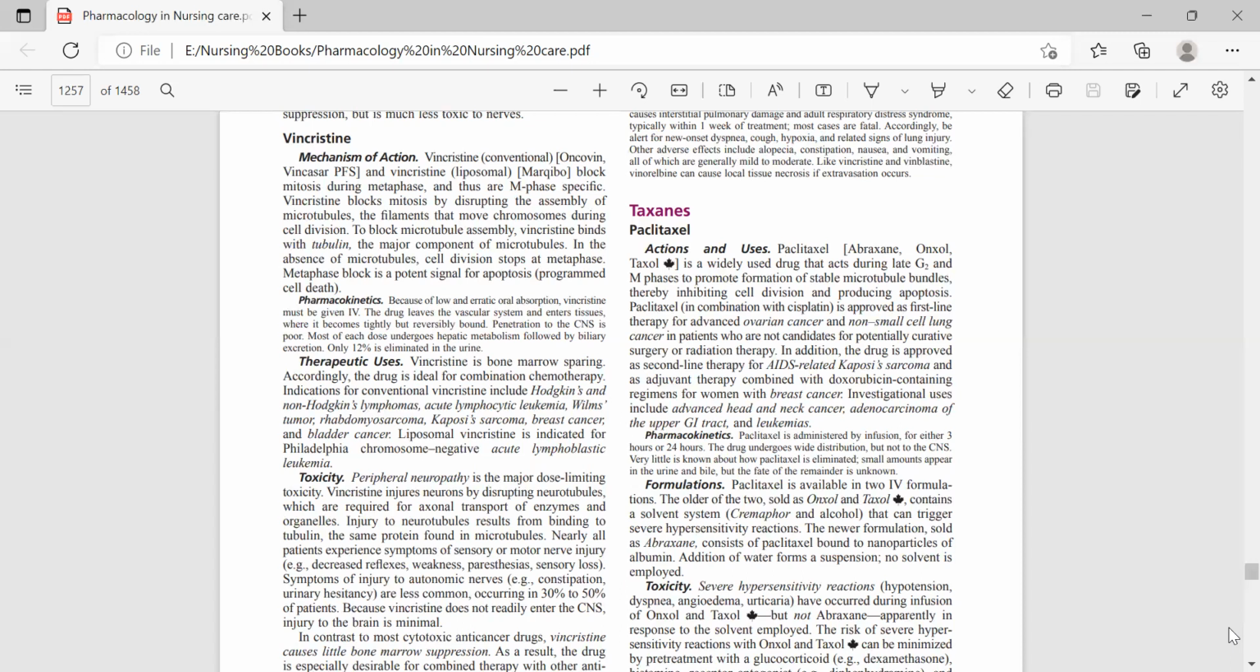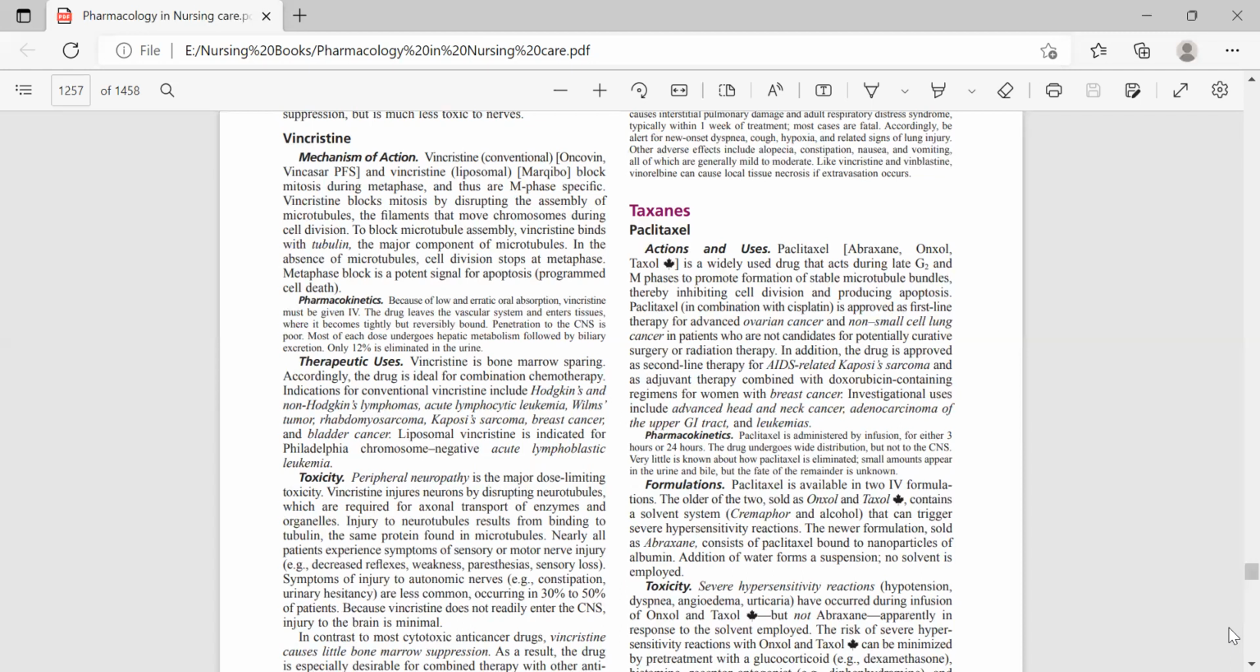I told you earlier, at the start of this lecture, that the toxicity associated with vincristine is peripheral neuropathy, not bone marrow suppression. Vincristine injures neurons by disrupting neurotubules, which are required for axonal transport of enzymes and organelles. Injury to neurotubules results from binding to tubulin, the same protein found in microtubules. The patient experiences symptoms of sensory or motor nerve injury, that is decreased reflexes, weakness, paresthesia, and sensory loss.